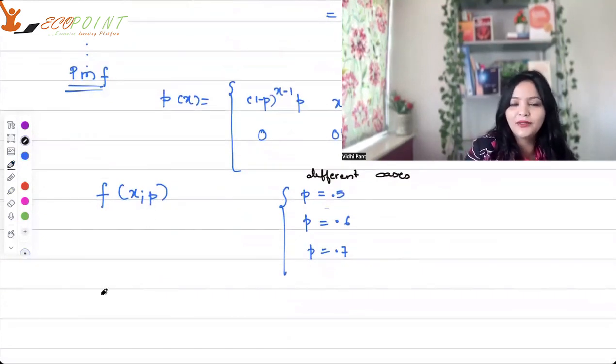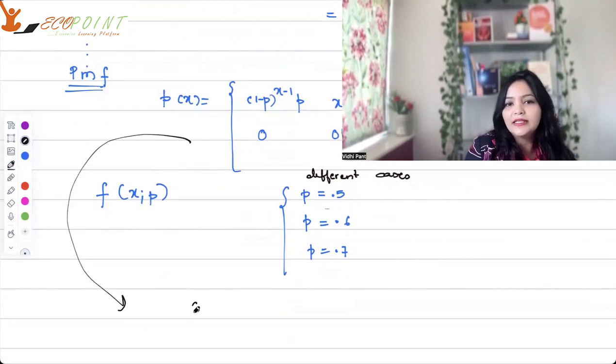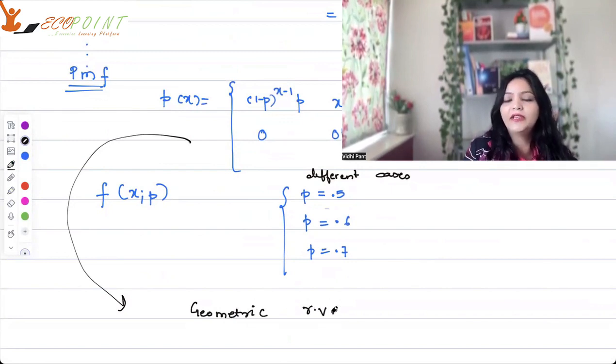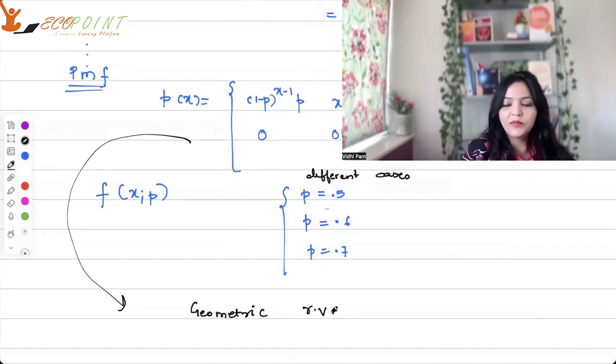Also, here I would like to add that the distribution that you see here is the geometric distribution, or the geometric random variable. Remember this kind of example. Whenever you have an experiment where you are observing until the first success occurs, it is a geometric random variable, which is something we'll talk about later.